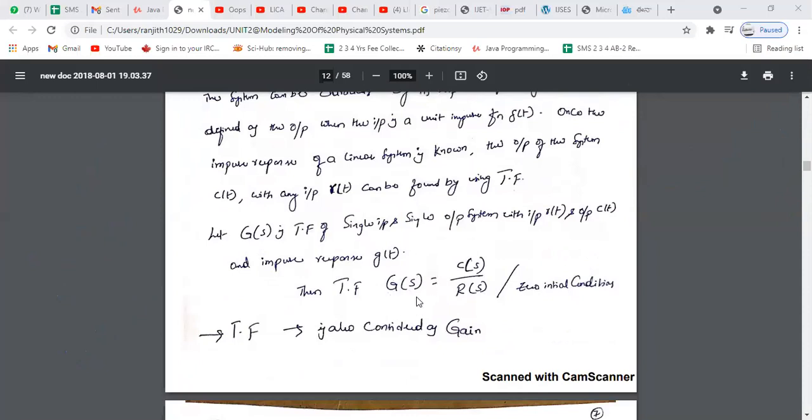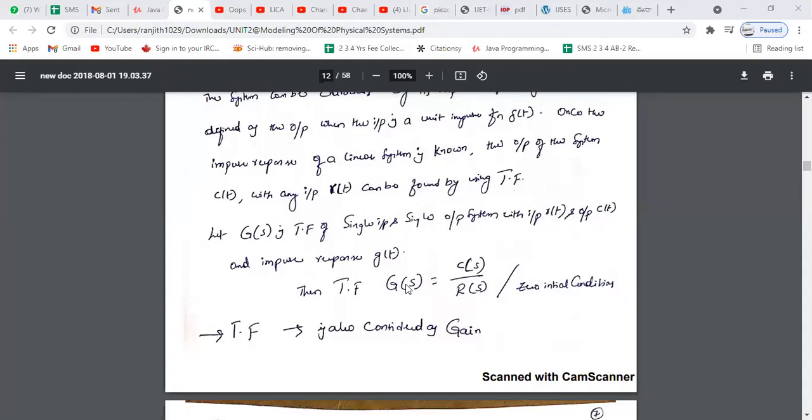In the place of transfer function, we are getting G of s. Why we are getting G of s means, in the place of h of t in your signals and systems, మీరు h of n, h of t అని తీసుకుంటారు. Here we are taking G of s.